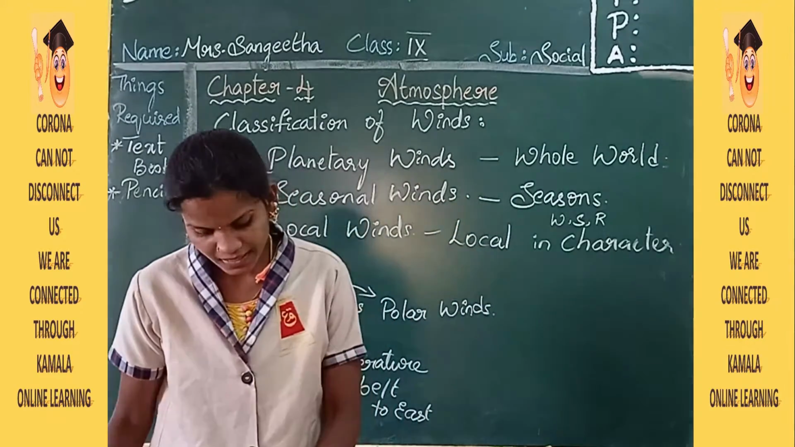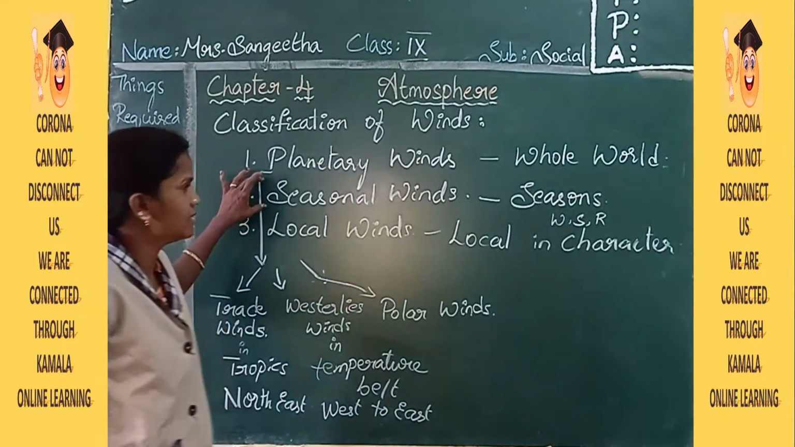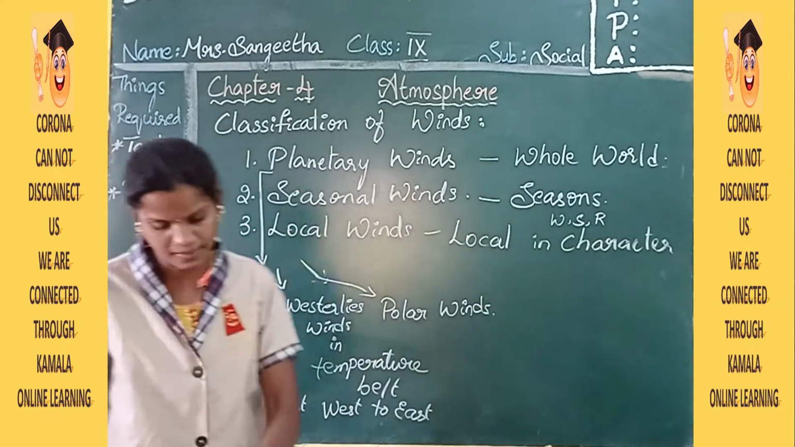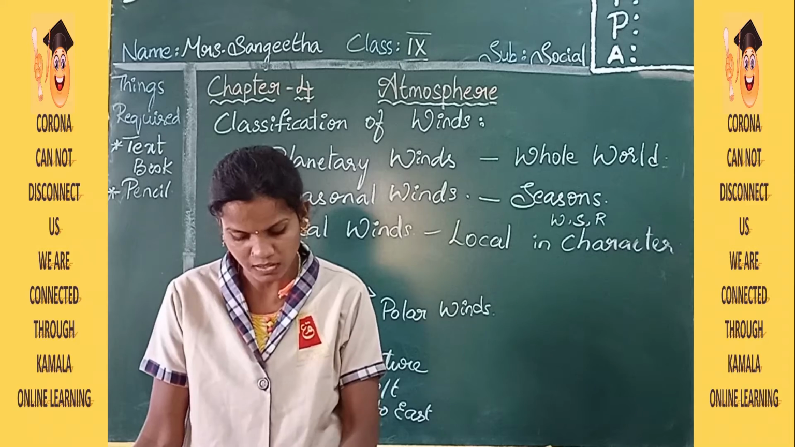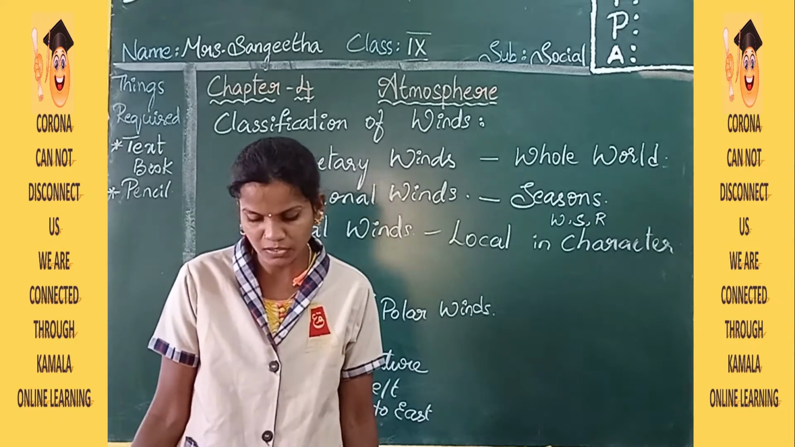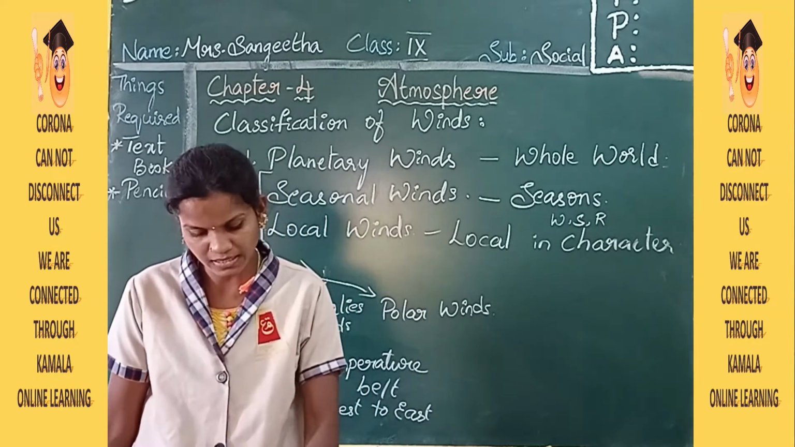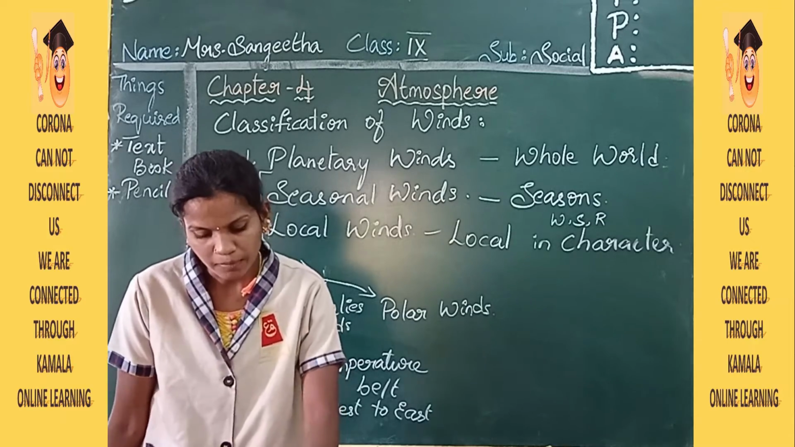Next topic is seasonal winds. The rainfall that happens in India is mainly due to seasonal winds. All factors in the country are related to monsoons. Monsoon is derived from the Arabic word mausam.